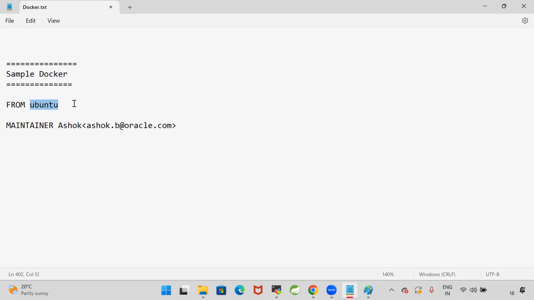FROM is used to specify the base. I'm specifying the base as Ubuntu. I want an Ubuntu machine in the container. Container should have an operating system, right? In the container, I want Ubuntu. Then MAINTAINER, I'm specifying my name.